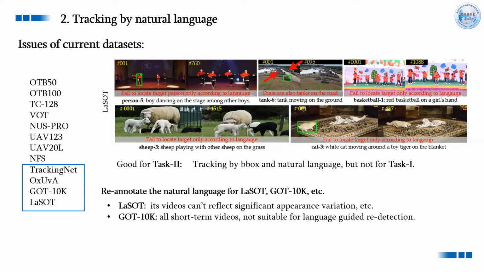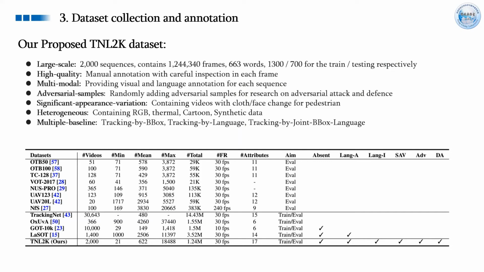The videos in GOT10K are all short-term sequences, which cannot reflect the advantage of redetection for tracking task. Therefore, we propose a new dataset, termed TNL2K, which contains 2000 video sequences, and it is large enough for current deep learning methods. It also provides high-quality annotations for each frame, including the bounding box and corresponding natural language information.